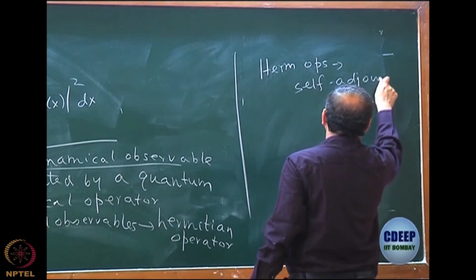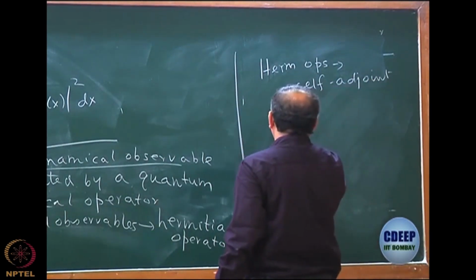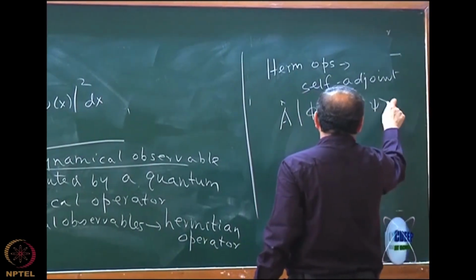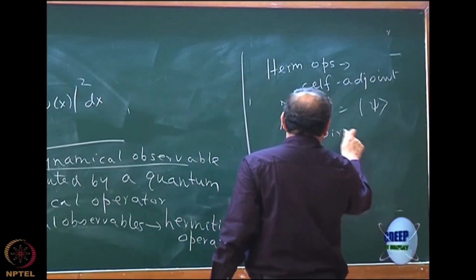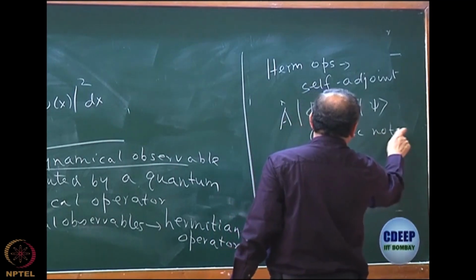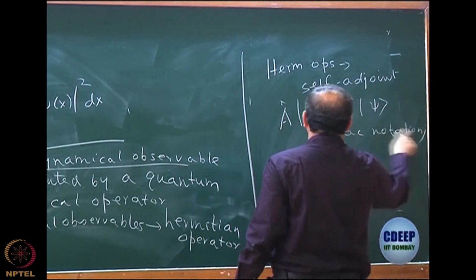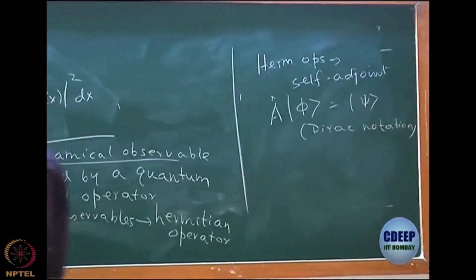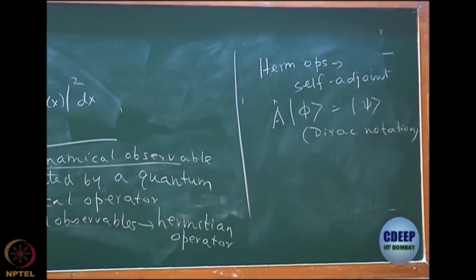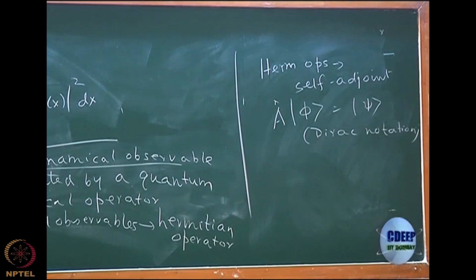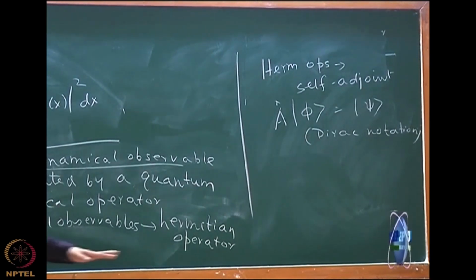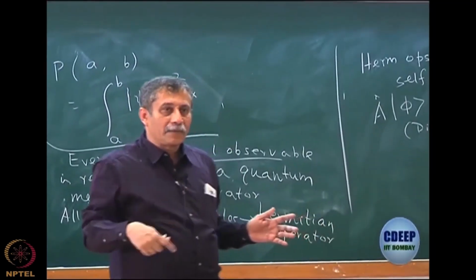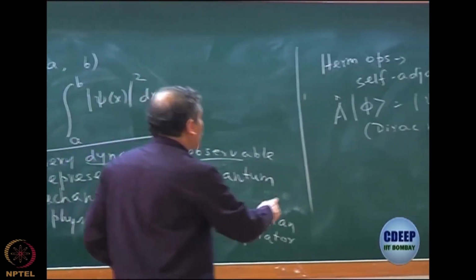What is adjoint? Let's say an operator A, I again repeat, acts on a phi to create psi. I am using what is called the Dirac notation. I hope all of you are familiar with this. This is basically a function of whatever variables, and this is also a function of whatever variables, and the function is represented as a notation ket, which we are going to use. People who have not done Dirac notation, we have done it in the last class, please get yourself familiar. So this is the normal notation.